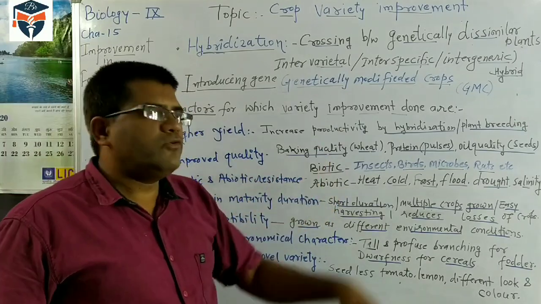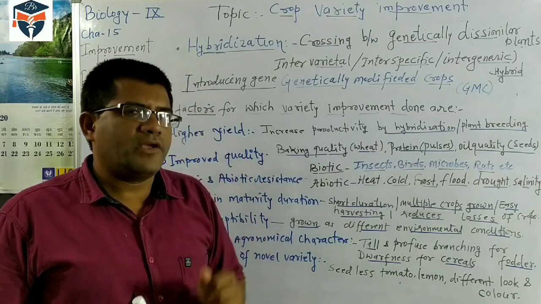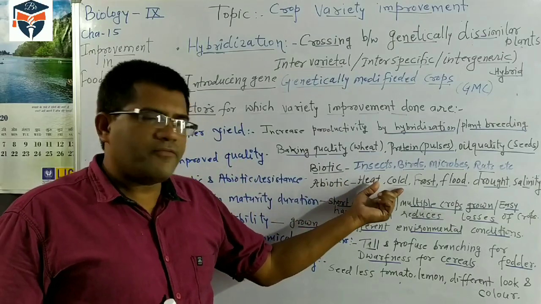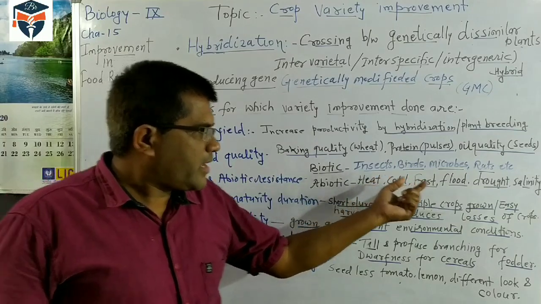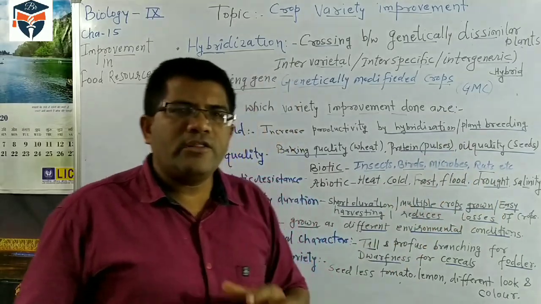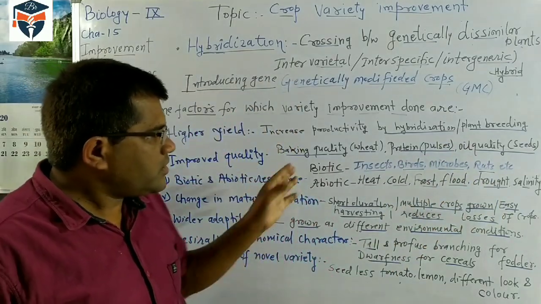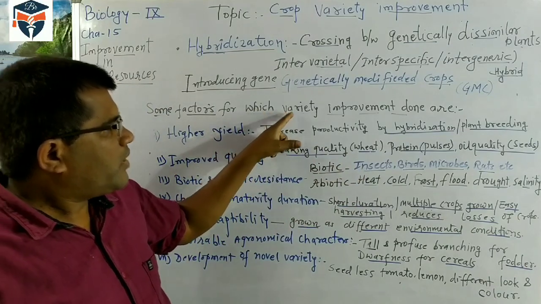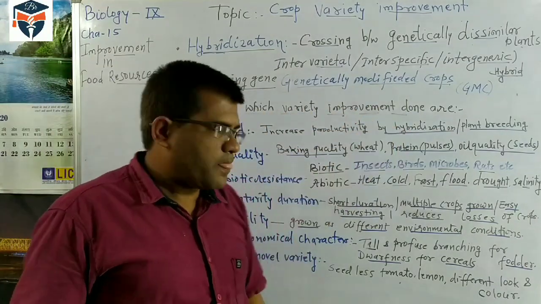So we have to produce varieties of the crop which are not affected by heat or cold. They can grow in flood areas also. They can resist drought also. Such varieties we have to select, and for this purpose variety improvement has to be done.